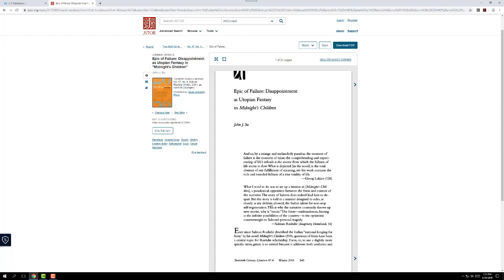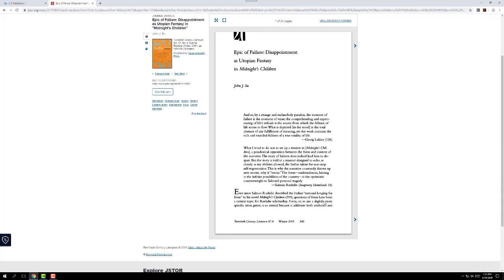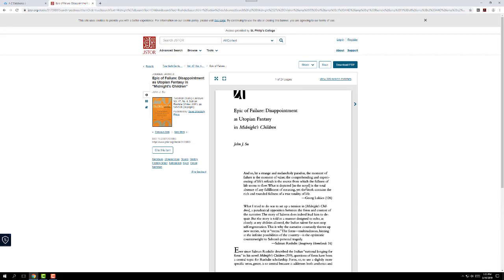It's kind of a little wonky looking. So when you look at these, if they look like they're going to work for you, I wouldn't read it like this. That's kind of uncomfortable reading. Once you've decided that this is something you want, I would actually download the PDF right here and save it to a flash drive or a G drive or whatever it is you happen to have available for doing that. You can also, as you see, share these to yourself through email, Tumblr, Twitter, Facebook, so you have a lot of options there.